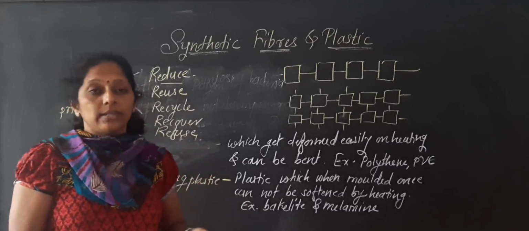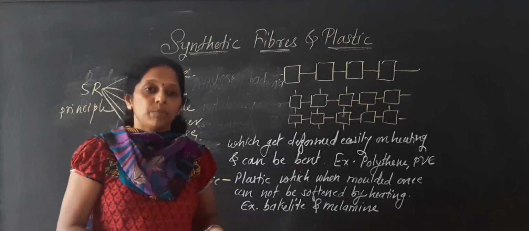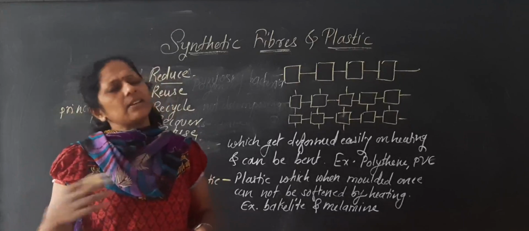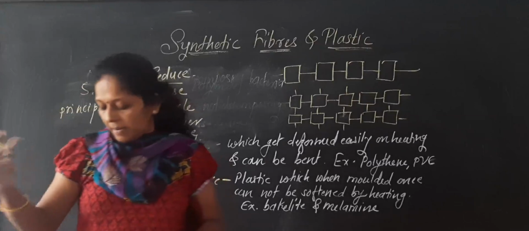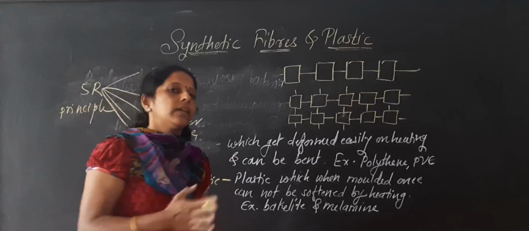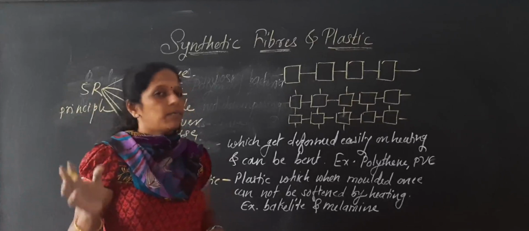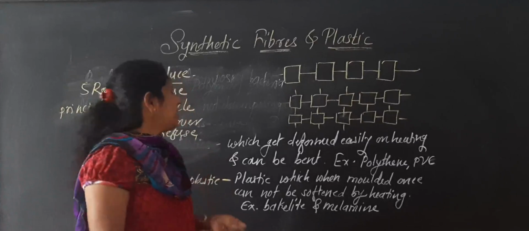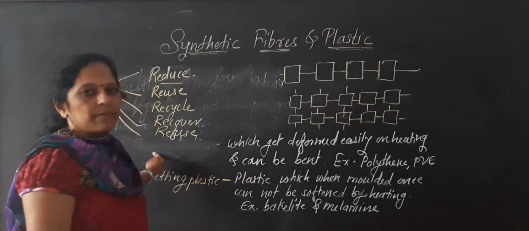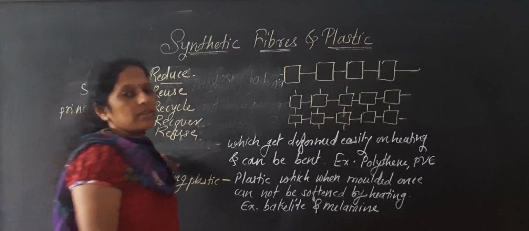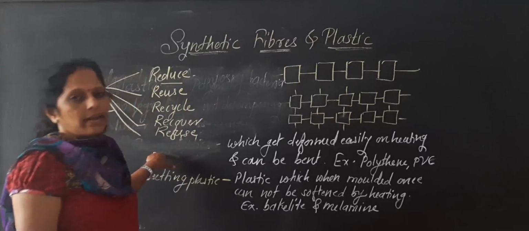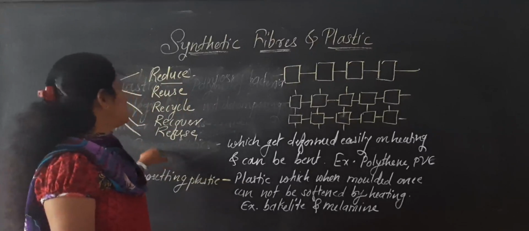Paper takes 10 to 30 days for decomposition. Plastic takes many years, more than 500 to 800 years. So avoid the use of plastic. These 5R principles are very important to reduce air pollution and minimize pollution.